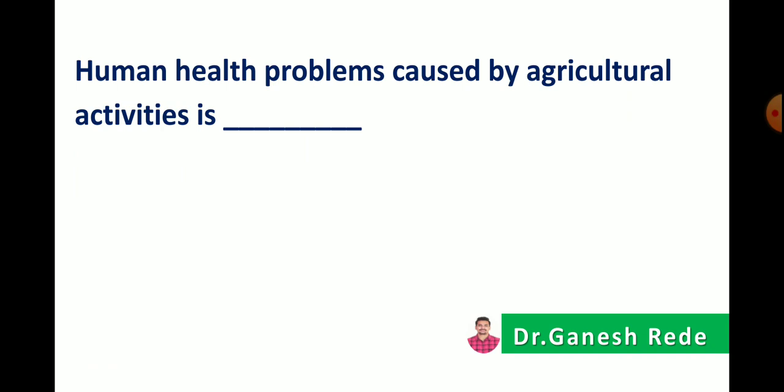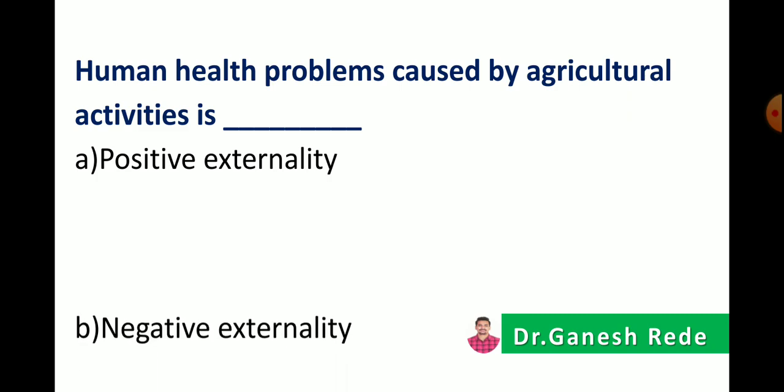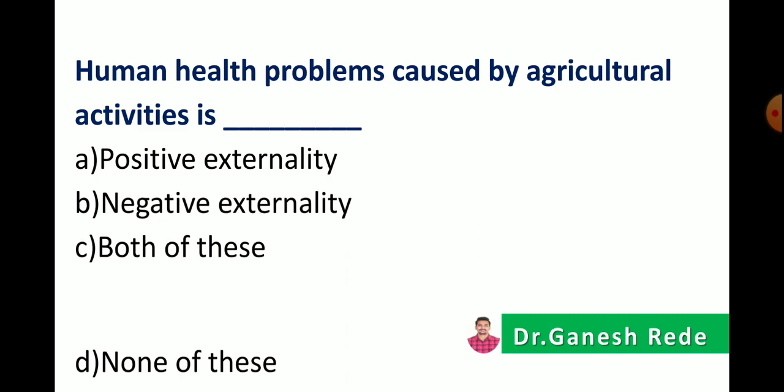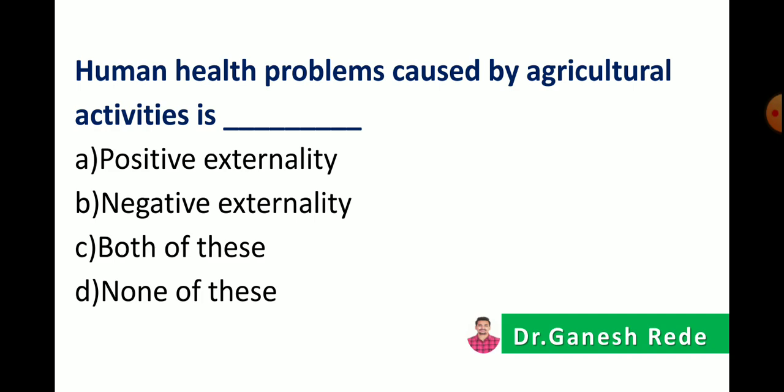The next, human health problem caused by agricultural activities is dash dash. Either A, positive externality, or B, negative externality, or both of these, or none of these. So the correct answer is human health problems caused by agricultural activities are a part of negative externality.